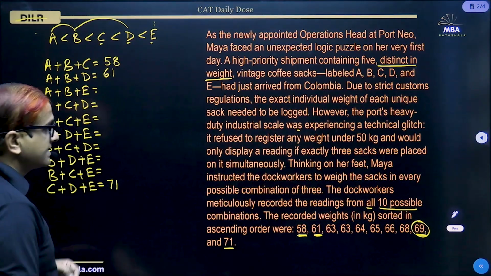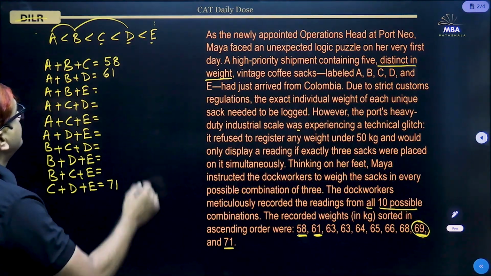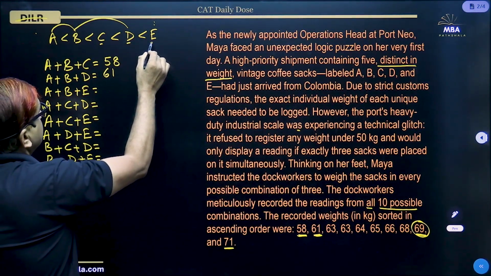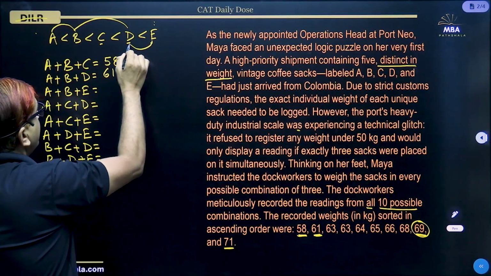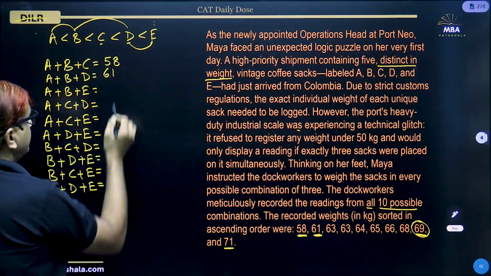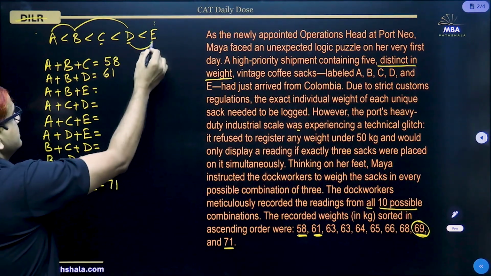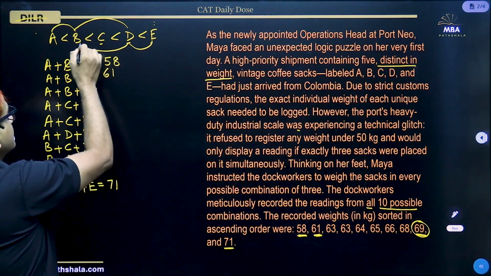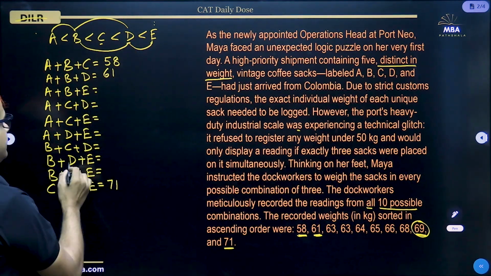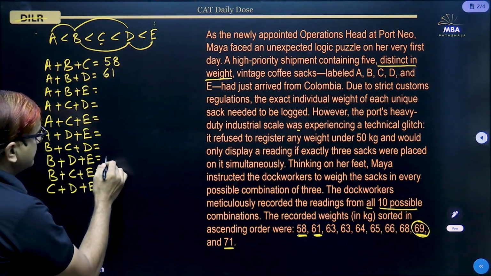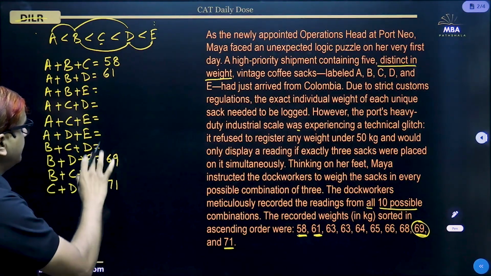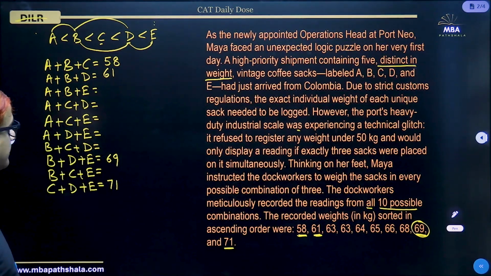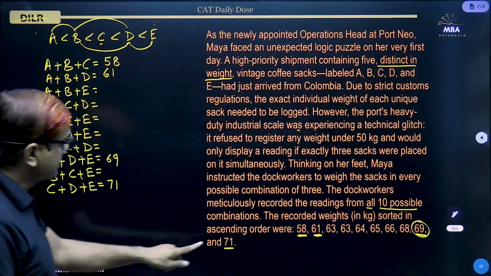So that 69 likewise will be the combination of the 2 heaviest along with C, it will be 71. So CDE is 71. So we have to take B. So BDE, that should be 69. In the same fashion.